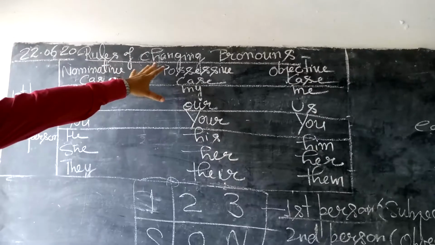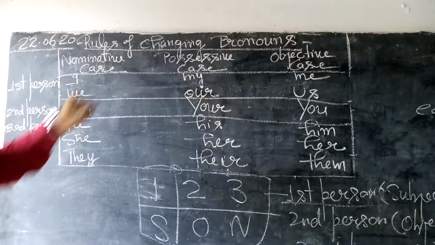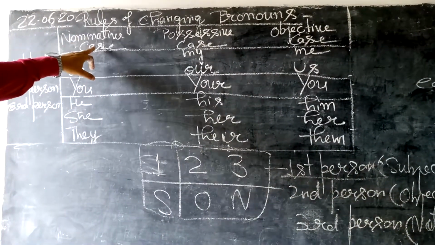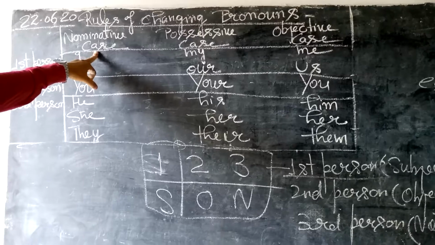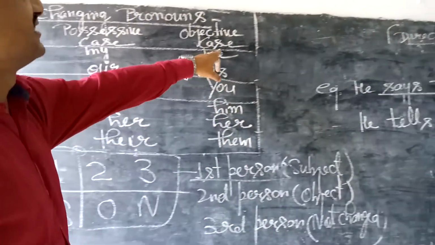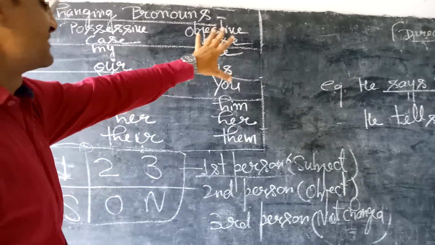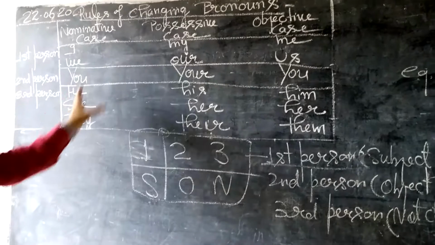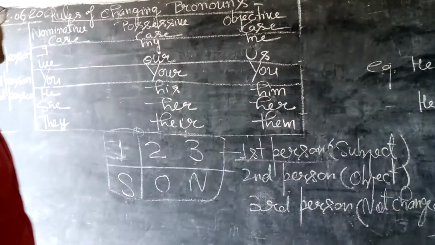Now students, look at the blackboard. Here are the rules giving how to change pronouns. Pronouns are divided into 3 cases. First case, as you can see, nominative case. Second case, possessive case. And the third case, objective case. These all are personal pronouns, and I have divided these personal pronouns into 3 cases.